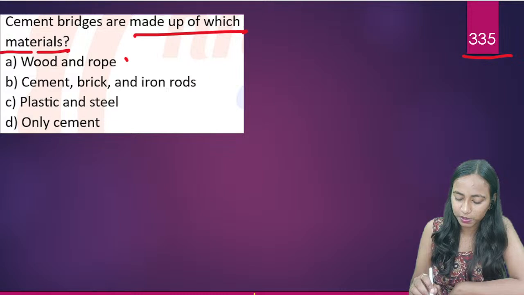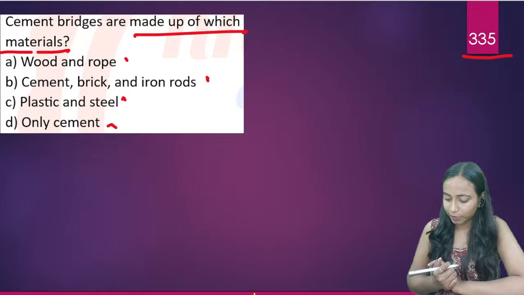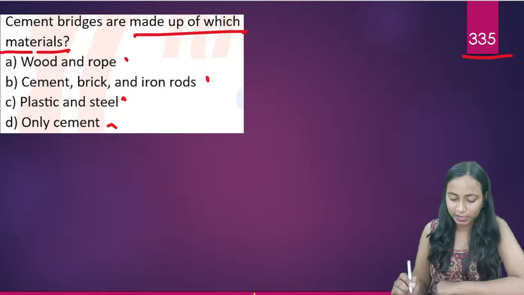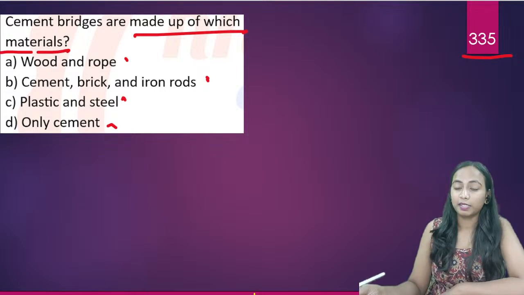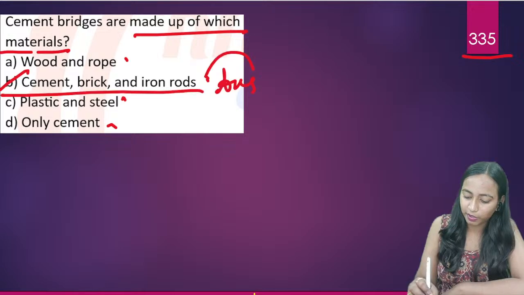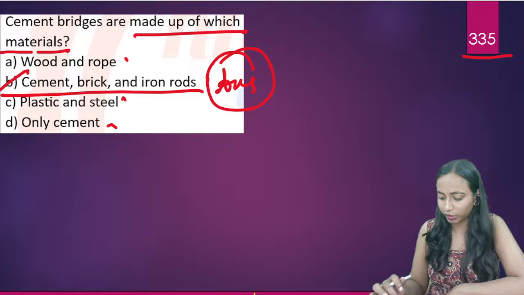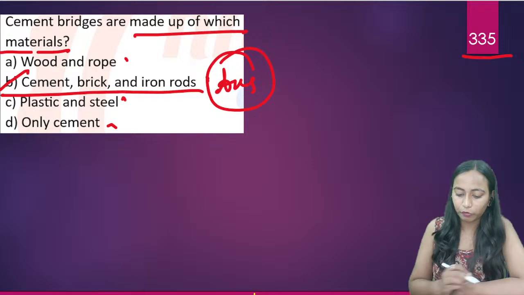Wood and rope, cement, brick and iron rods, plastic and steel, or only cement? What are cement bridges made up of? Wood and rope, cement, brick and iron rods. Correctly answered, all of you. Generally, what are cement bridges made up of? They are made up of cement, brick and iron rods.